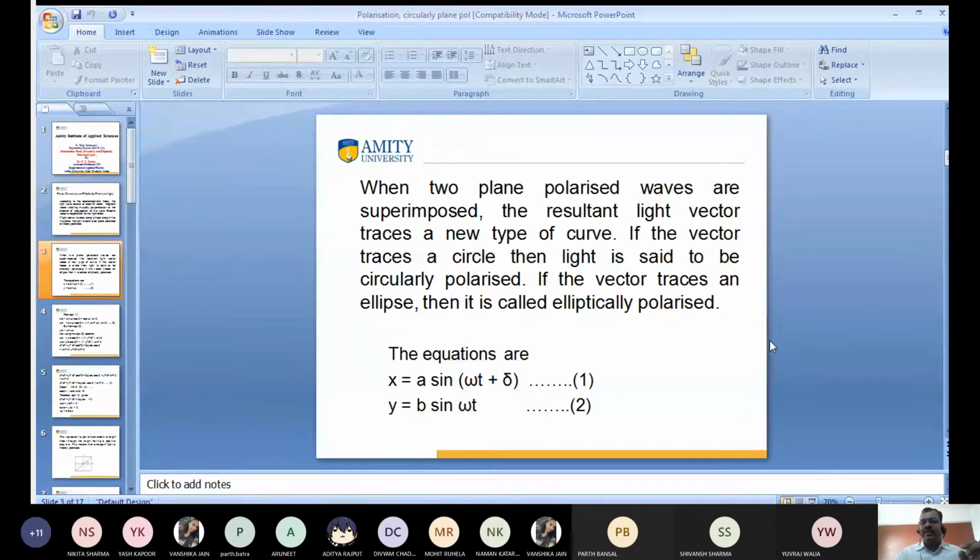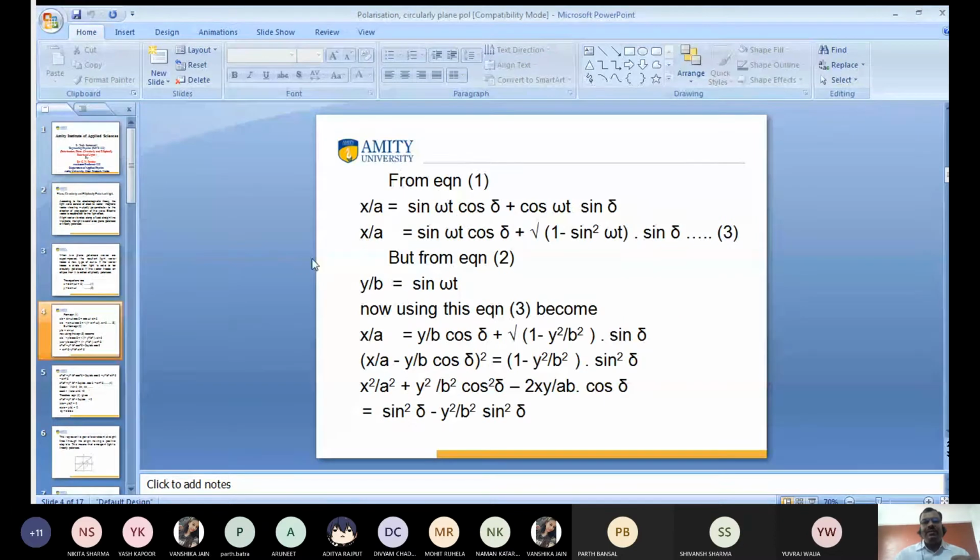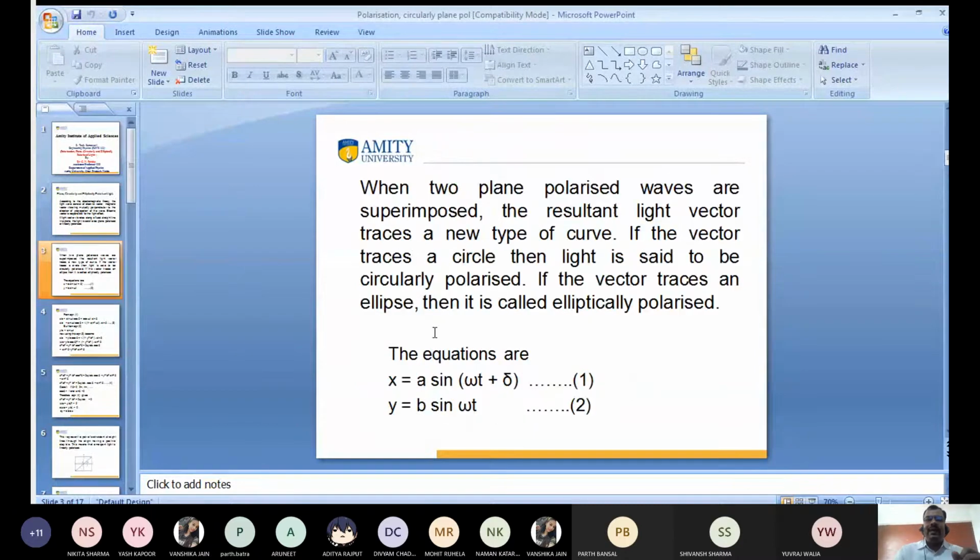So I discussed this formula very well. x is equal to A sine omega t, and the second equation is y is equal to B sine omega t. A and B are the amplitudes, omega is the frequency. So from the equation yesterday I calculated the value of x by A, and we have sine omega t plus del.